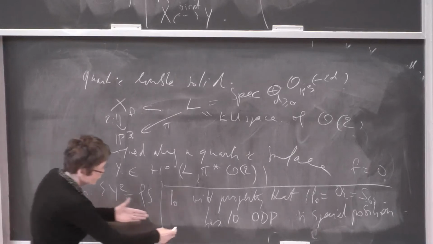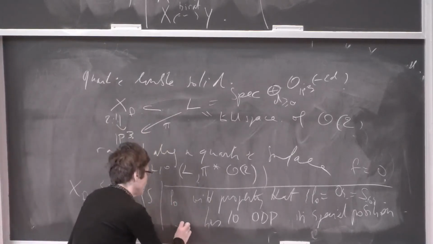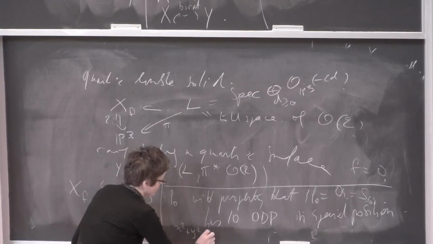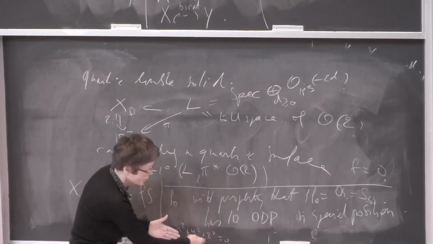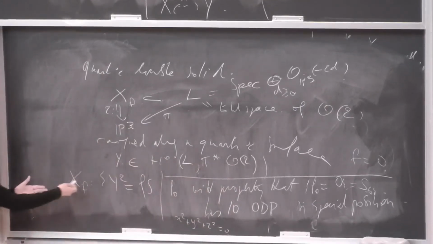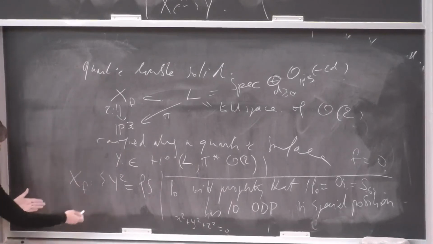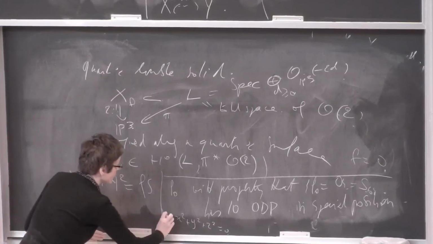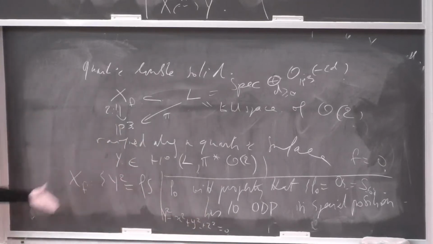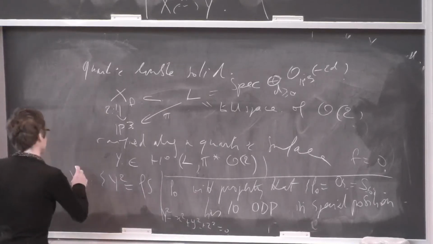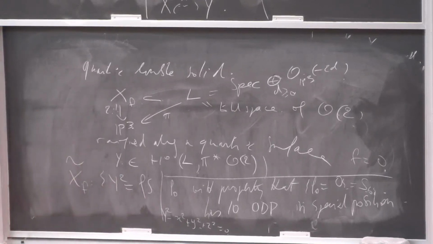Because an ordinary double point for your surface, locally you will have an equation x² plus y² plus z², I mean your equation f in local holomorphic coordinates will look like this. And when you consider the corresponding equation for your double cover, you will just add something like this. So it's y² maybe. Well, so we'll get an ordinary double point in dimension 3. Okay, so then you can consider the resolution of singularity just by blowing up these 10 ordinary double points, and the